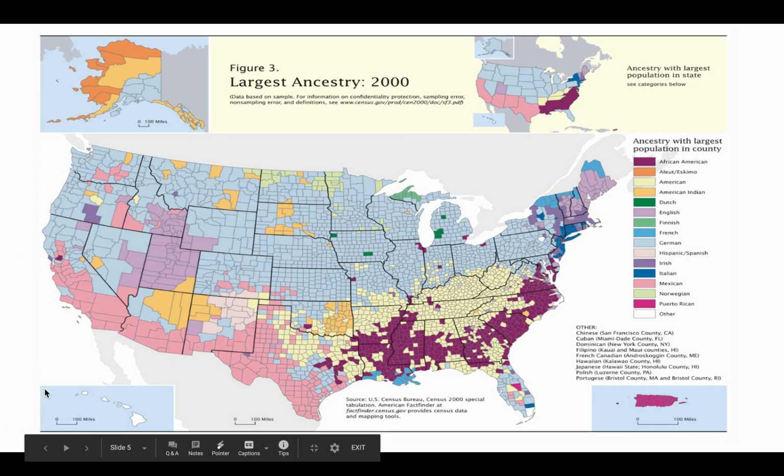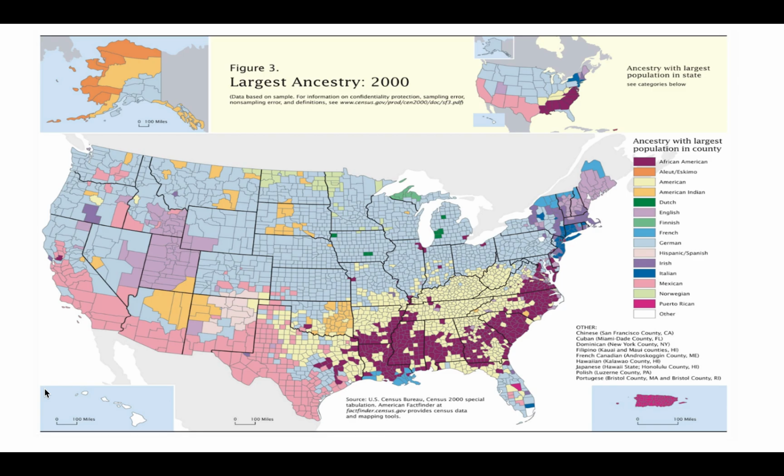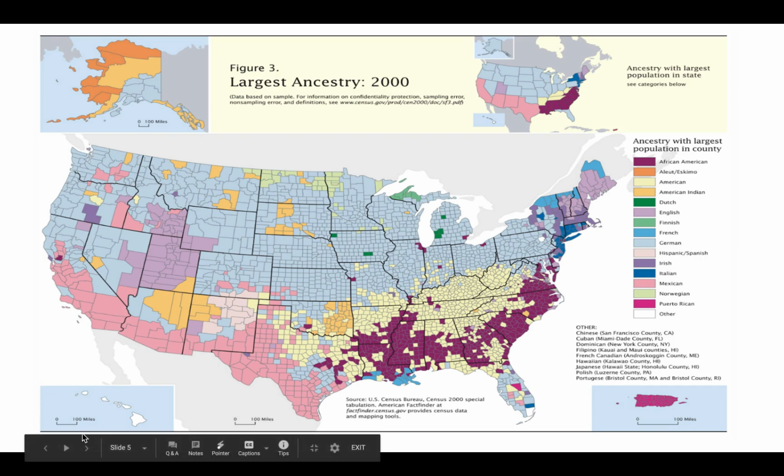We look at the distribution across the entire United States. We can see ancestry comes from various nationalities. The white ethnicity is not the most accurate way to describe a person of ancestral cultures that is white, because there are many different nationalities, such as Dutch, English, Finnish, French, German. But we can also take a look at other ancestry nationalities that make up the white ethnicity as other ethnicities.